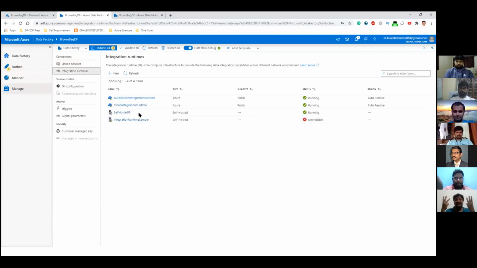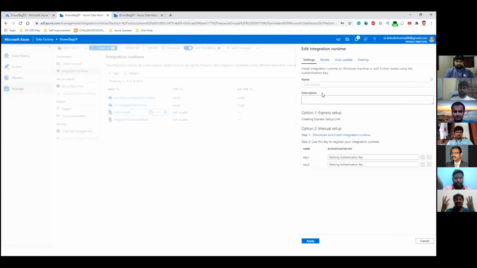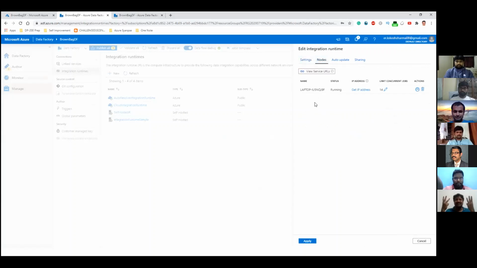So you can see that we have 3 integration runtimes which are running. We tried to create one, but we actually skipped out of the steps. So that's why it says unavailable. And one important thing that I wanted to show you is once you click on this self-hosted integration runtime, you can actually get to know the computer name, that is my computer name in this case. So it says that the laptop is running.